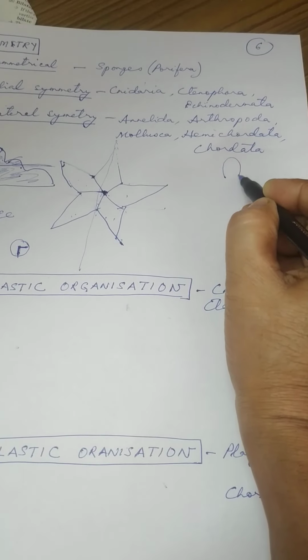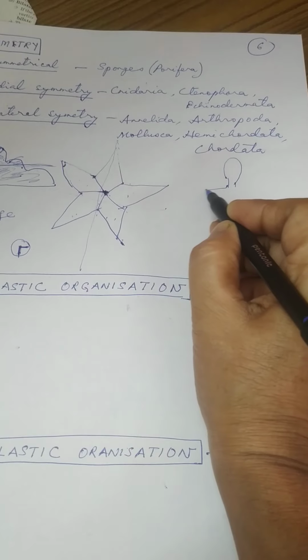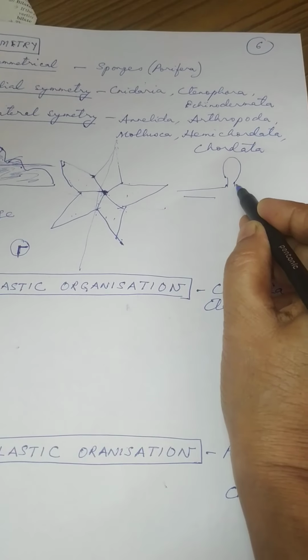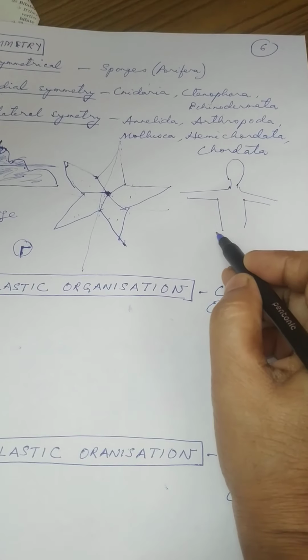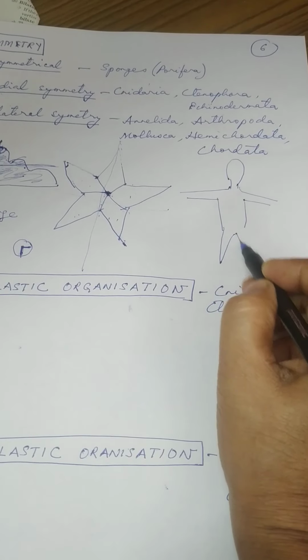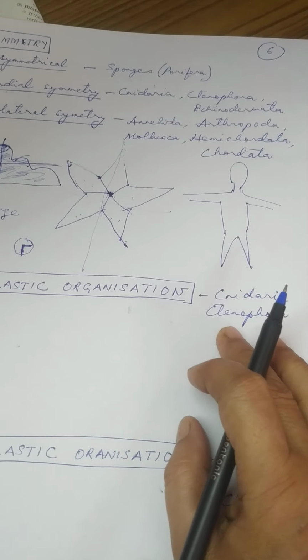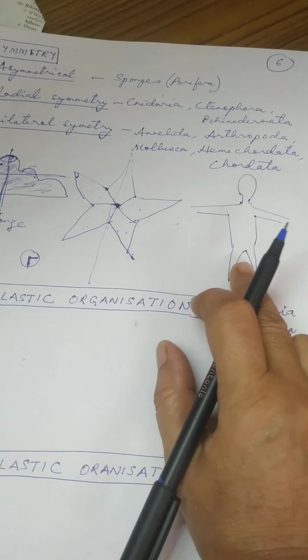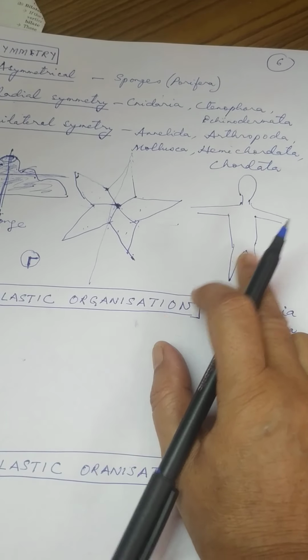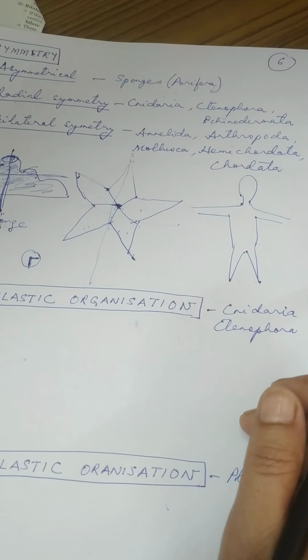This is the body of a human being. Okay, this is a man. So you can divide the body of man only by one plane to get similar parts.